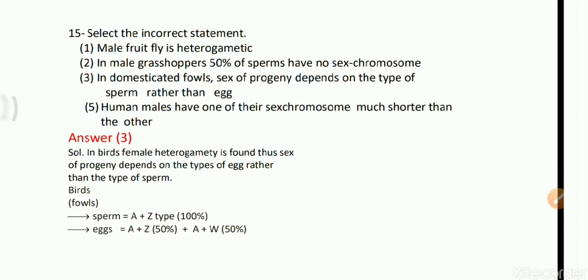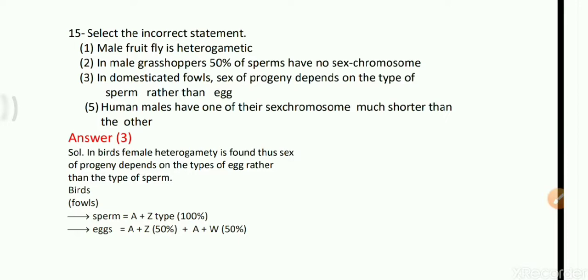That means, as we discussed, in the formation of the zygotes or the formation of haploid drones, in case of honeybees we find drones, workers and queens. These drones are haploid, and they do not have any kind of sex chromosomes. So come to option 4.